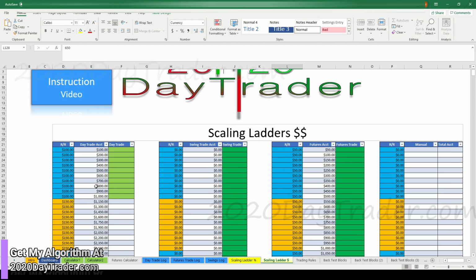So scaling ladder, we're almost back to 150. Had I taken those two trades, we'd be in the 150 range again. See how fast that can happen? And again, you see how fast it goes away in one bad day. So you gotta stay on your game every single time. You have to be on your A game.